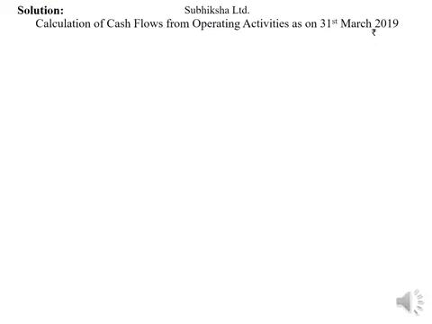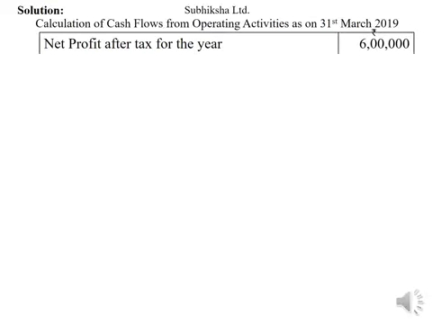Let us prepare a statement showing cash flow from operating activities. First of all, take net profit after tax for the year, rupees 6 lakhs. Keep in mind we are preparing this statement using indirect method. Therefore, we are starting from net profit after tax at the end of the year.